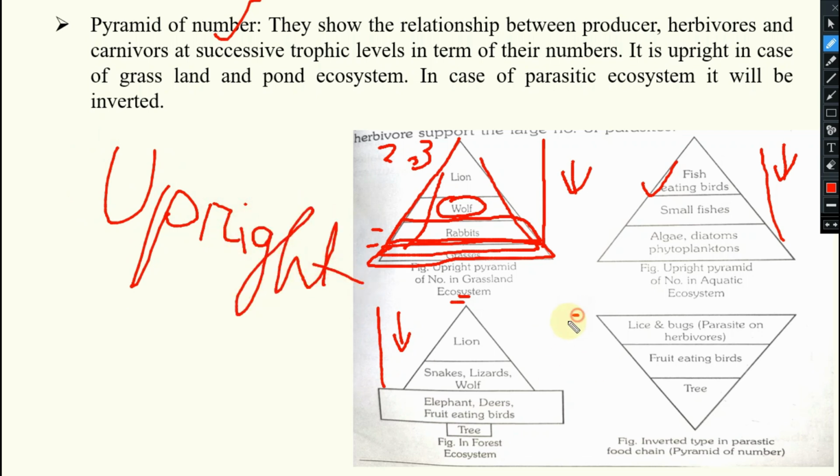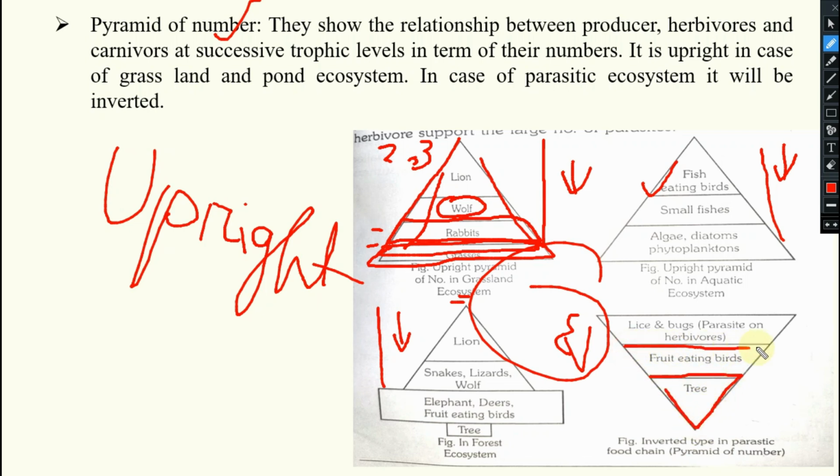But you see, the exceptional case is this one, in the case of the parasitic food chain. What is the meaning? On a single tree, so many birds are feeding. Here it was 1 and here it is becoming 10. On each one of these 10, some 20 insects may be feeding. So how much will it be?